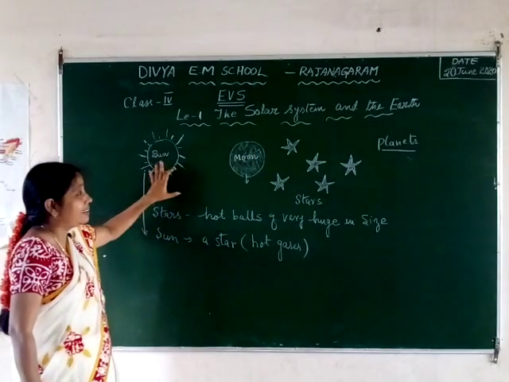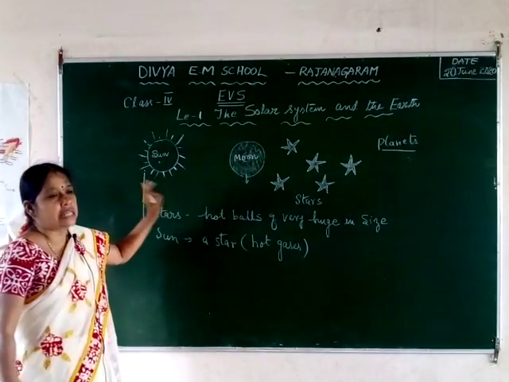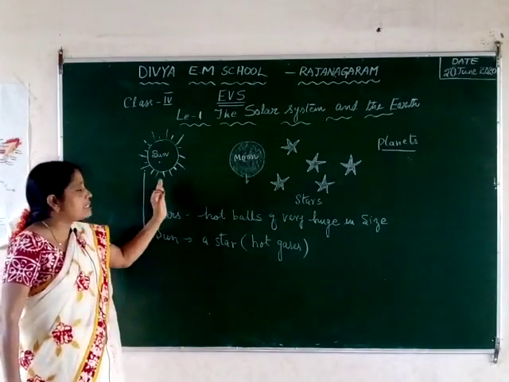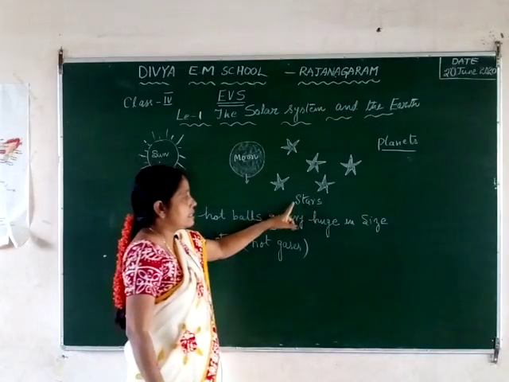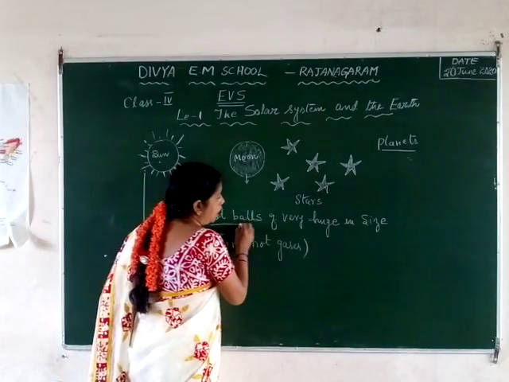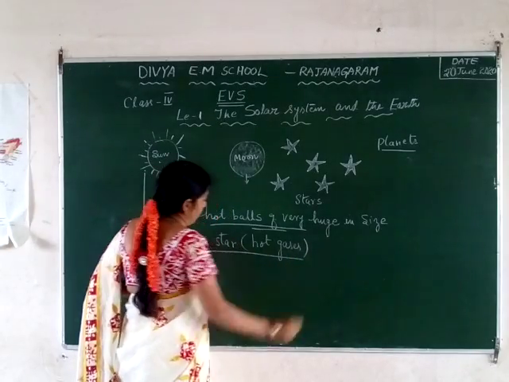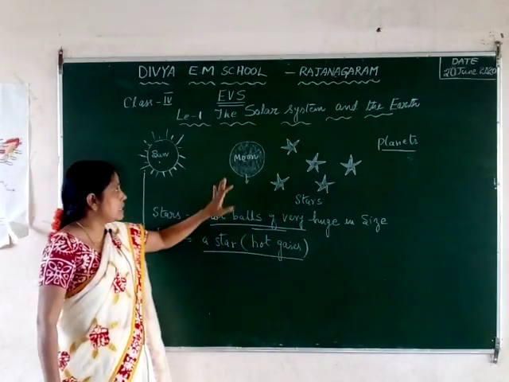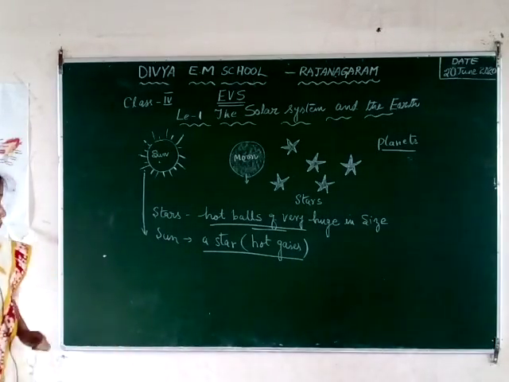So here we have discussed the three things. One is the sun, another one is the stars. Sun is nothing but a star. It looks very bright and very big in size because the distance between the sun and the earth is very less when we compare it with the distance between the stars and the earth. So what are the stars? The stars are hot balls. Sun is also a hot ball. Sun is also a star. It is also made up of hot gases. So here we have discussed what the stars are and what the sun is. Now let us move to the next topic.